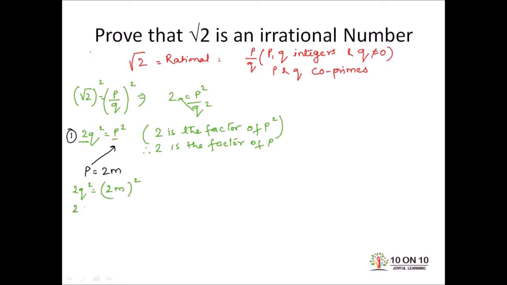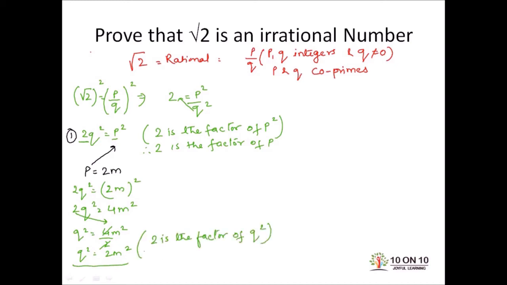So this will become 2q square is equal to 4m square. If I take this 2 over here, it will become q square is equal to 4m square divided by 2 and this will become 2m square. Now with this step, we conclude that 2 is the factor of q square. Therefore 2 is the factor of q also.